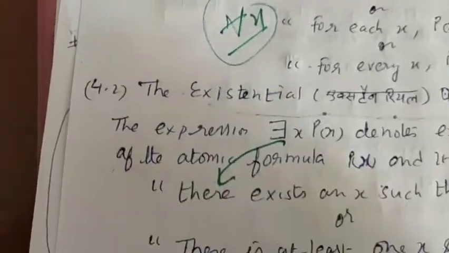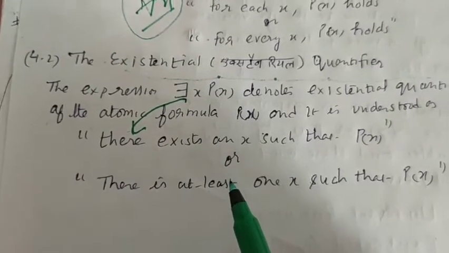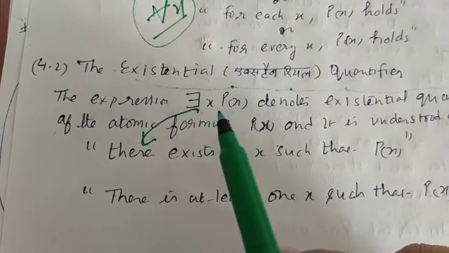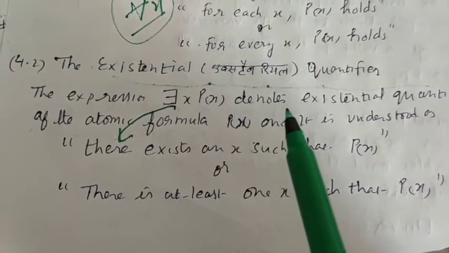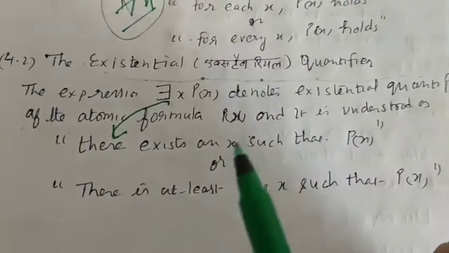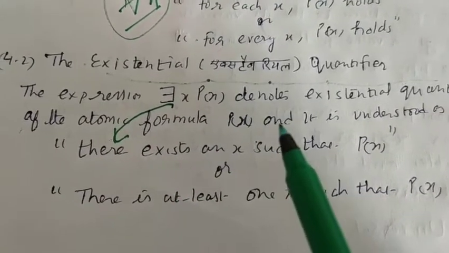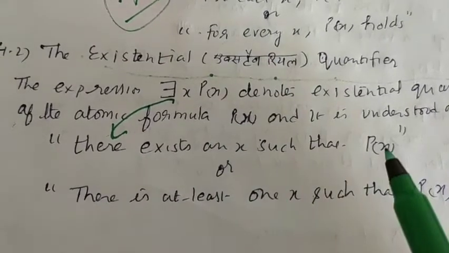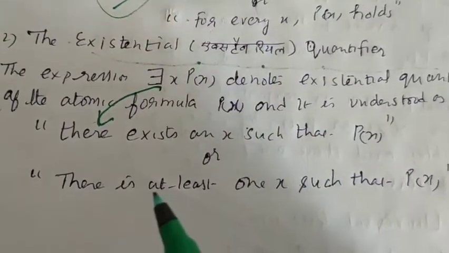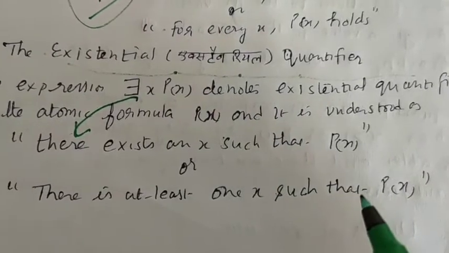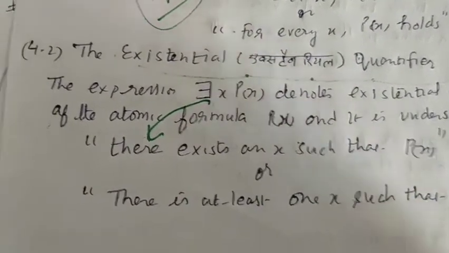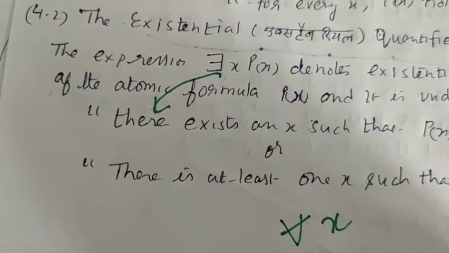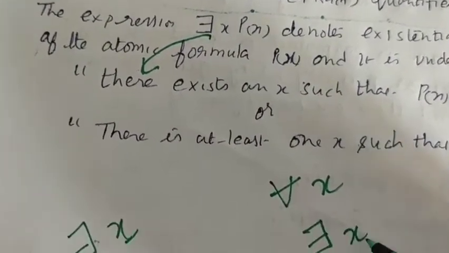Now comes the existential quantifier. Existential quantifier का मतलब होता है there exists. The expression there exists x P(x) denotes existential quantification of the atomic formula, and it is understood as, इसको कैसे रीड करेंगे, there exists an x such that P(x), and there is at least one x such that P(x). तो ये हमारा तरीका हुआ दोनों को यूज करने का. तो यूनिवर्सल के लिए है फॉर ऑल x और एक्सटेंशियल के लिए देयर इज अ साइन ex.